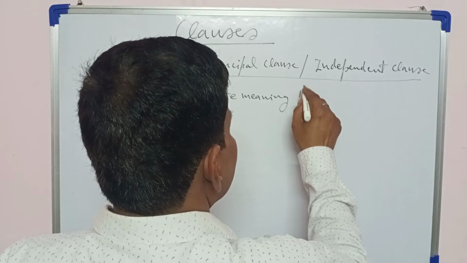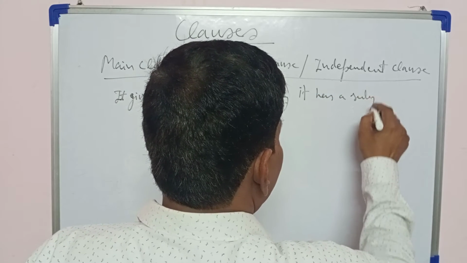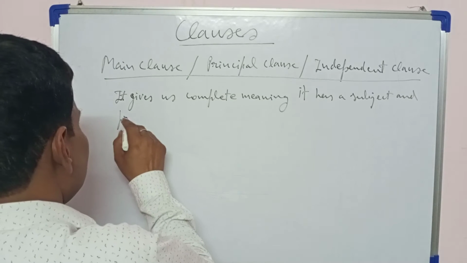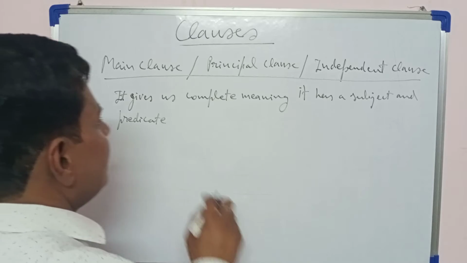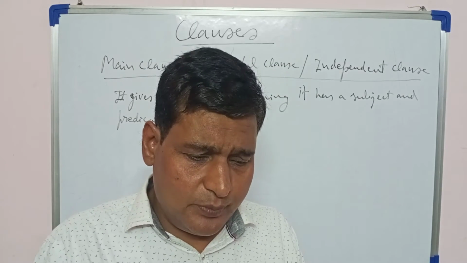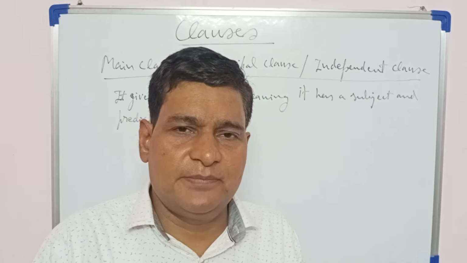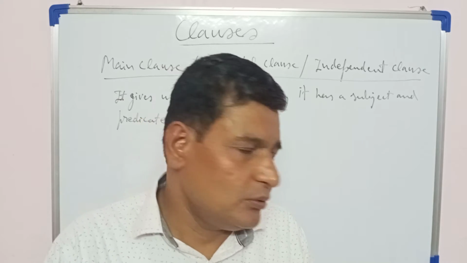It has a subject and predicate. When two principal clauses are joined together, we get a compound sentence.